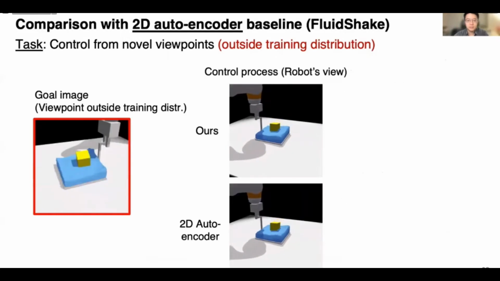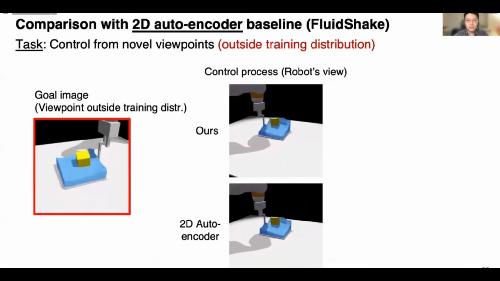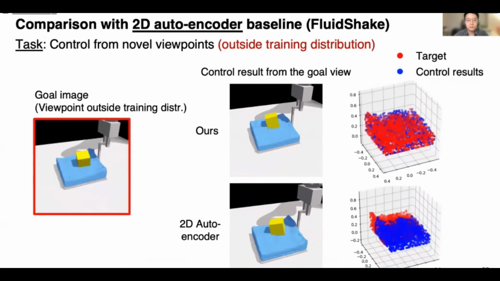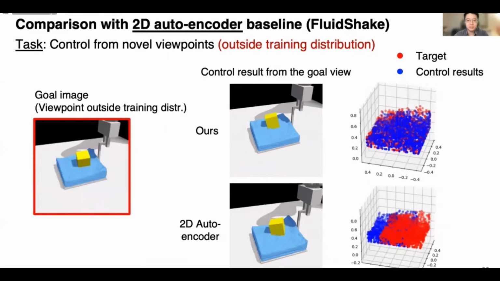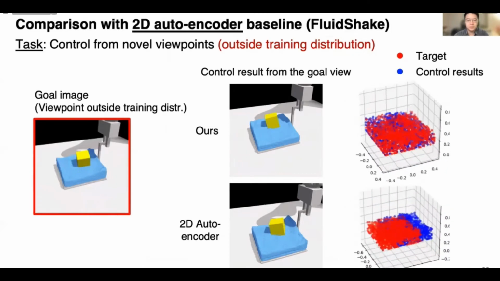Here is another side-by-side comparison with the 2D baseline on shaking a box of fluids with a floating cube. Our model is more precise at locating the container's position when operating from a novel viewpoint.